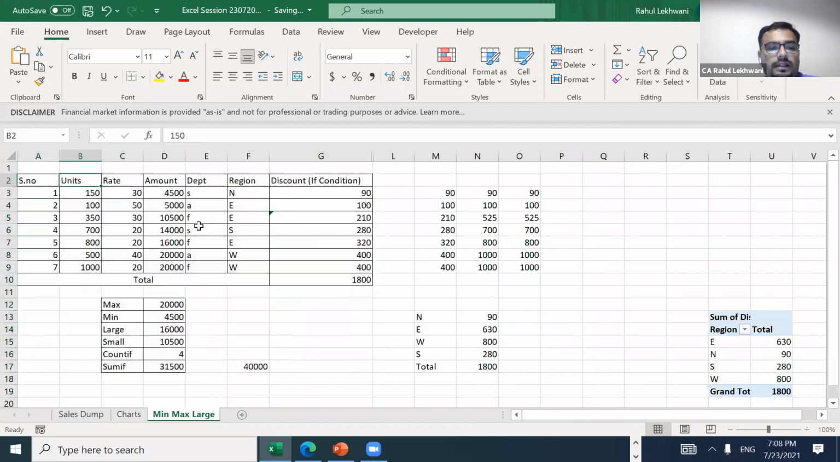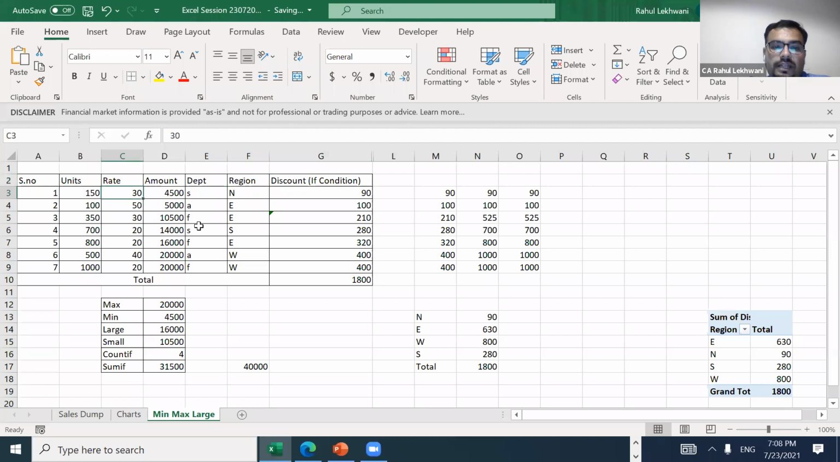Suppose this is my data, serial number, units, rate, amount. Amount is nothing but units into rate, and then department. So I have these departments, and this region. So which region is it? The department is in which region? North, east, south, west. Okay, and then discount.